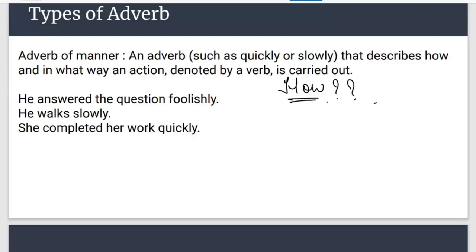Let's take an example. He answered the question foolishly. How did he answer the question? What is the answer? Foolishly is the answer. So foolishly is your adverb of manner.